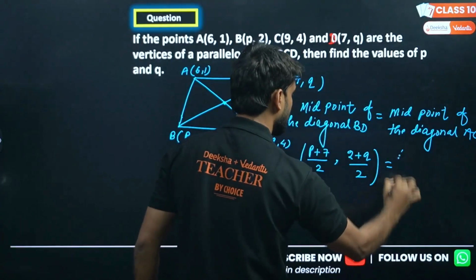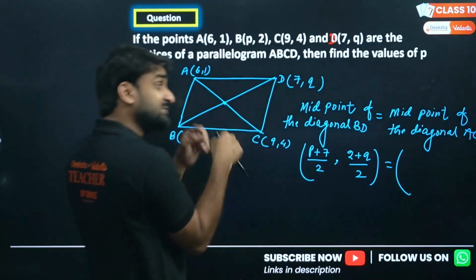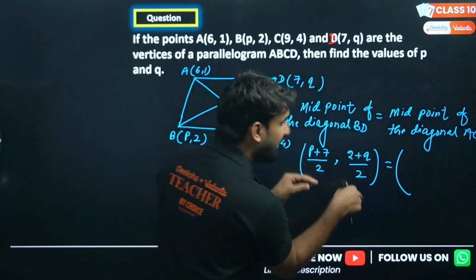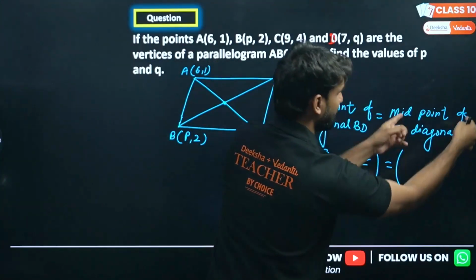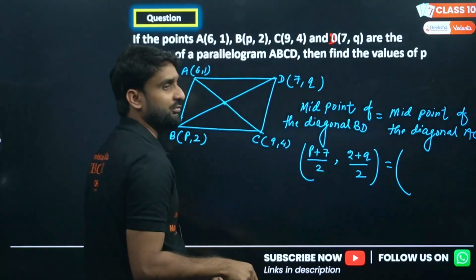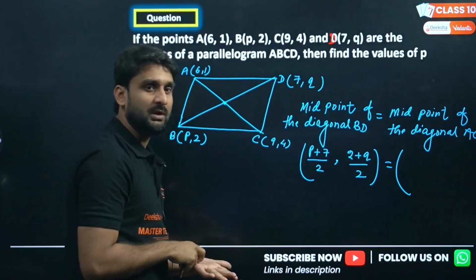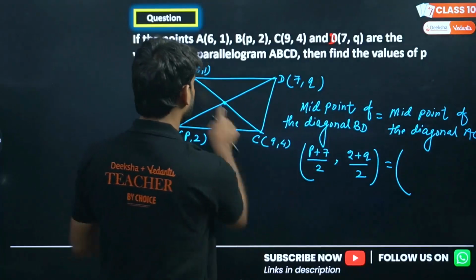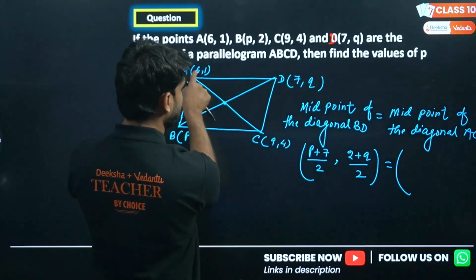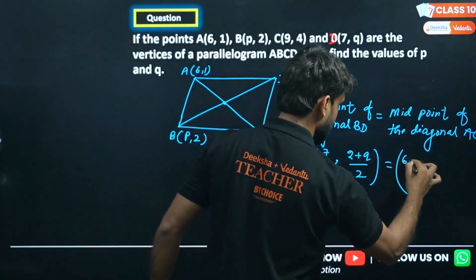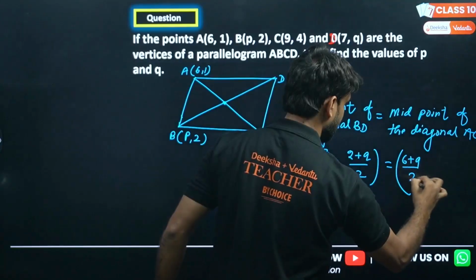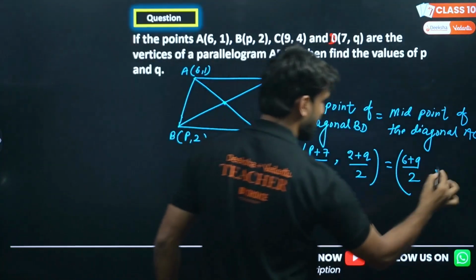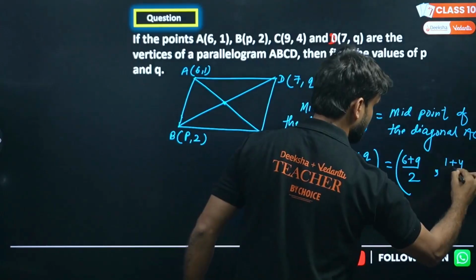And this has to be similar to the midpoint on the right side, because this is the midpoint of AC and this is the midpoint of BD. And by geometry, both the midpoints should be similar to each other, right? So we can now apply the midpoint formula on AC: 6 plus 9 divided by 2, and for Y, 1 plus 4 divided by 2.